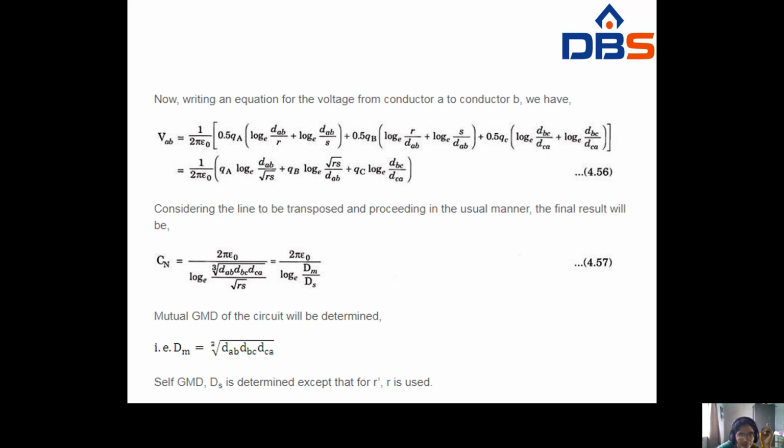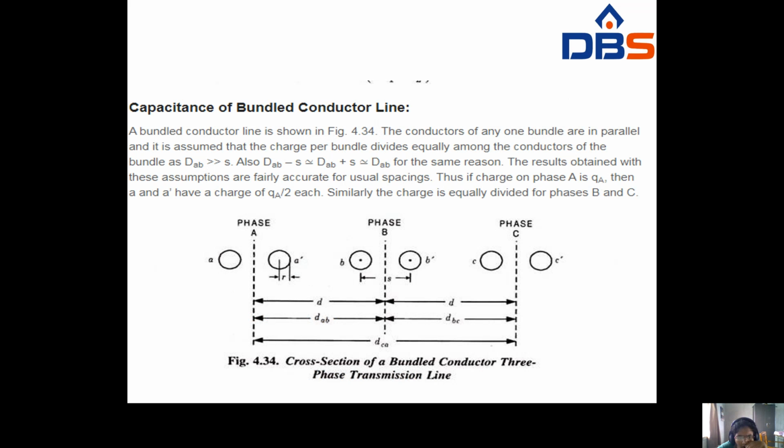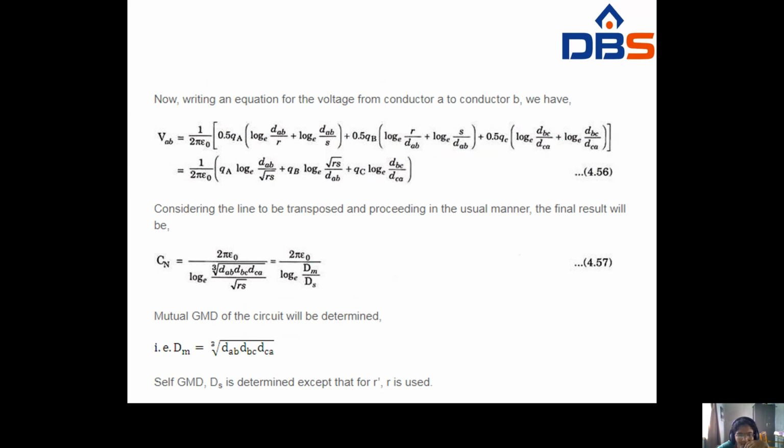Here the charge is equally distributed: 0.5 QA log DAB by RS, similarly 0.5 QB log RS by DAB, and so on. So in all terms you have a factor of 0.5.